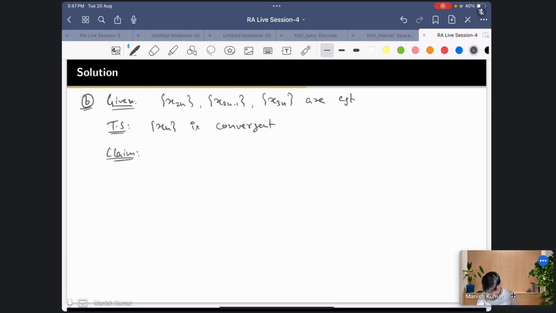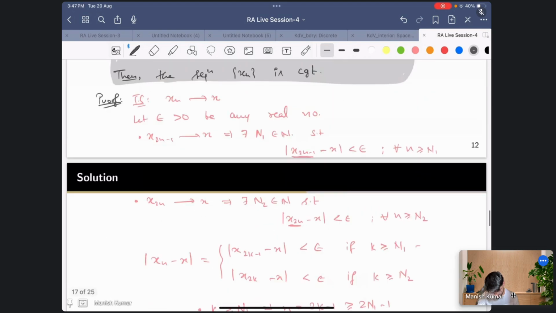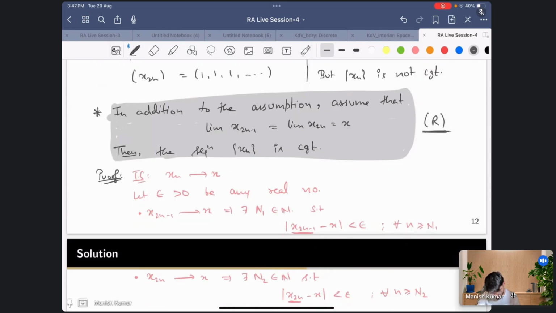If I somehow prove that the limits of the odd sequence and the even sequence are the same, then we are done by this result. We have proved here that if the limits are the same, then the sequence is convergent.